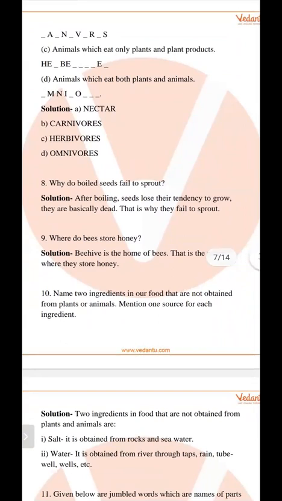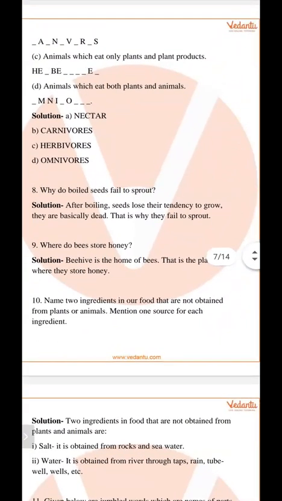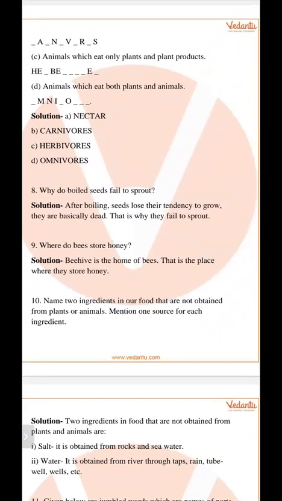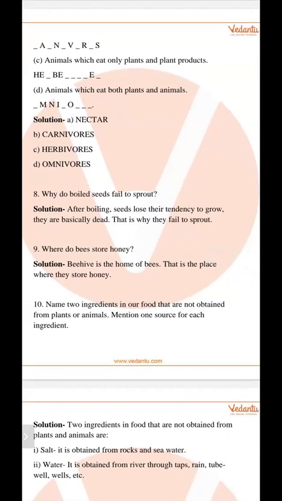Next is, where do bees store honey? Beehive is the home of bees. That is the place where they store honey. As we know, bees make honey with the help of nectar, and it is present in the beehive. So beehive is the home of bees.